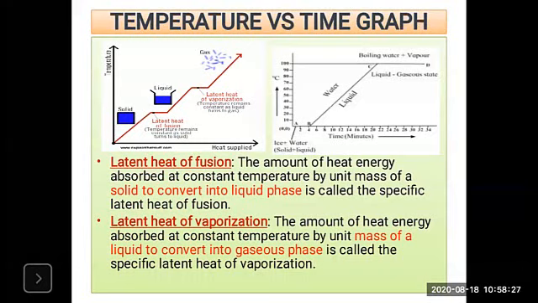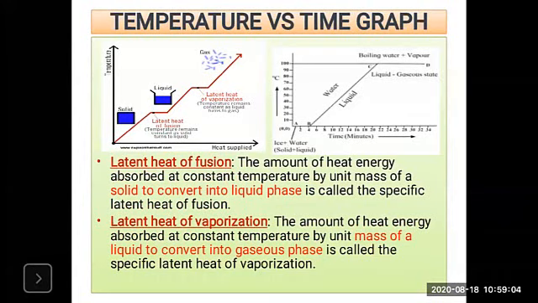That transition state is there. AB is nothing but the transition state. Why? Because the temperature is not increasing. It is constant. It is 0 degrees Celsius. So this is the transition state where the temperature is constant. Okay, but there is a continuous supply of heat. We are continuously supplying the heat, but the temperature remains constant and the ice is heated, melts and converts into water. And this ice, what will happen?